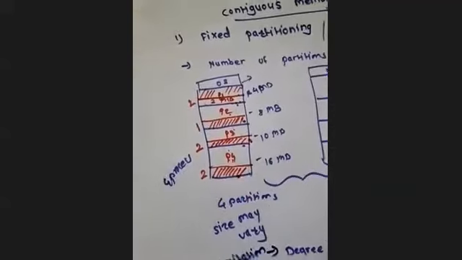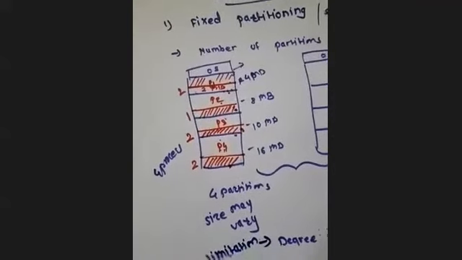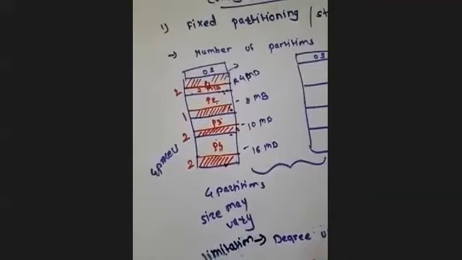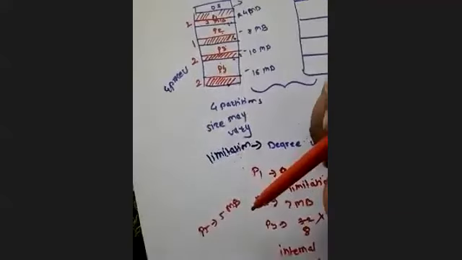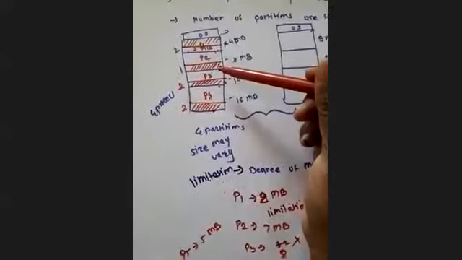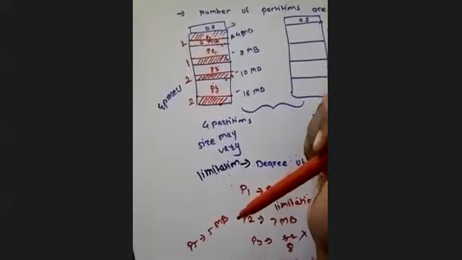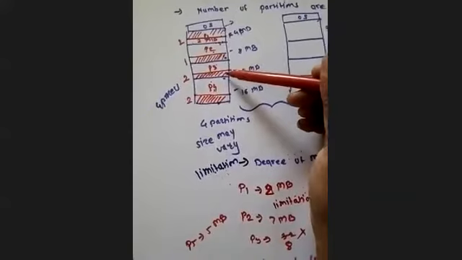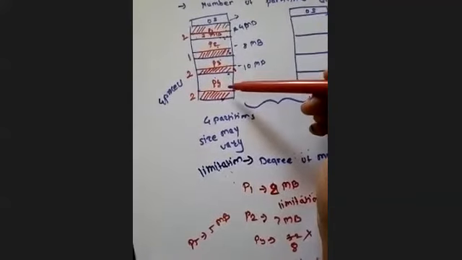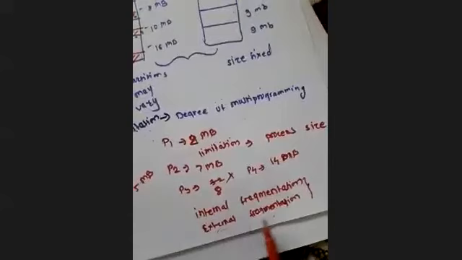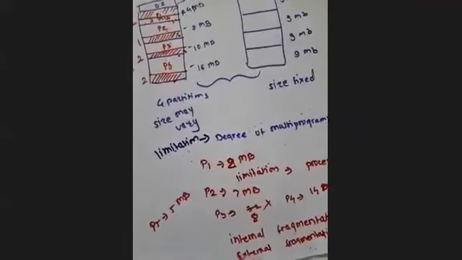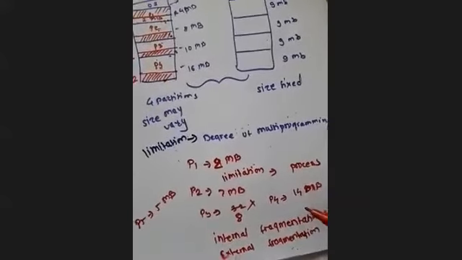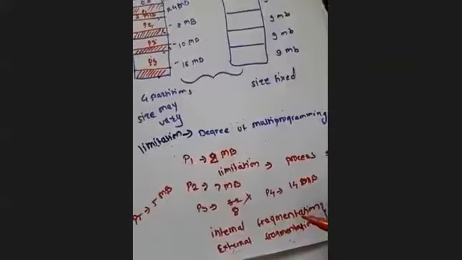And if any process is waiting outside of the RAM, which is ready, even if the total space required by that new process is available in the RAM, but we still cannot allocate that process or shift it into the RAM because of the lack of partitioning, then this is called external fragmentation. Are you getting this? This is a very important concept of memory management. Internal fragmentation and external fragmentation.